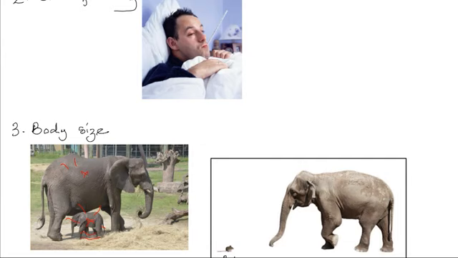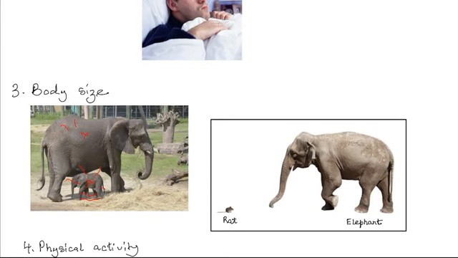Or even when you compare different mammals from different species, rat and the elephant, the same concept. This small rat has a very large surface area to volume ratio compared to the elephant. So it loses a lot of heat because of the large surface area. Hence, it needs to respire at a high rate to replace the heat lost. So the smaller the body, the faster the rate of tissue respiration to replace the heat that is lost over the larger surface area of the body.